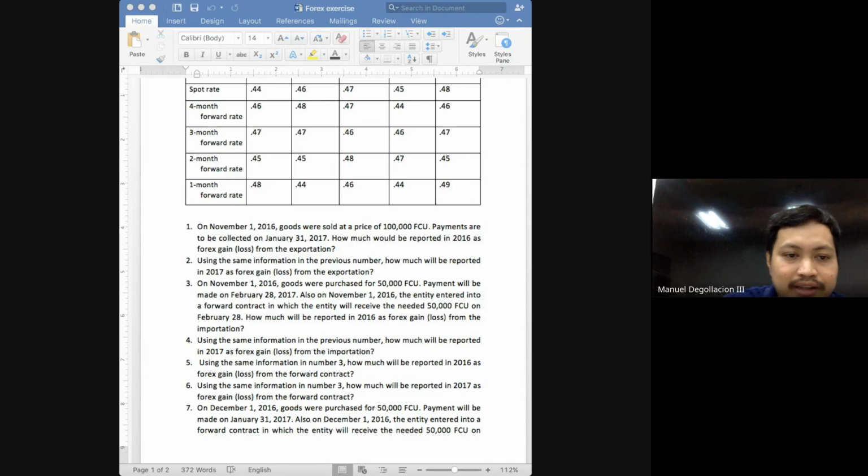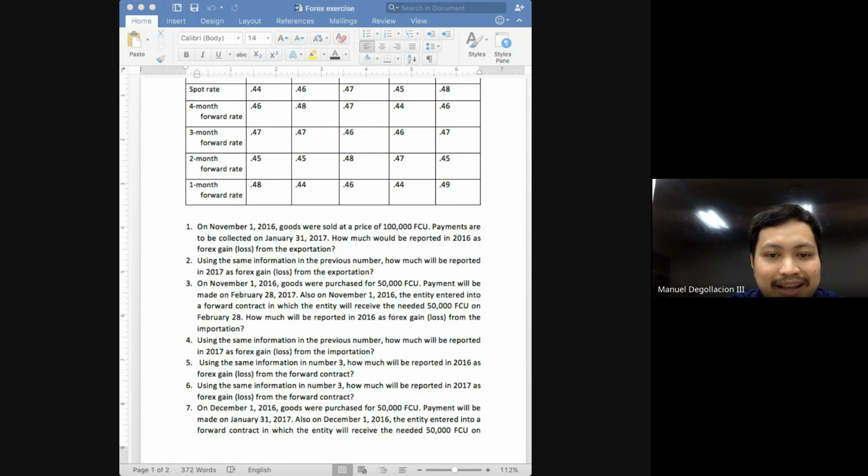There will be a forex gain or loss in forward contracts because you have to keep on restating the forward contract receivable, just like the accounts receivable and accounts payable in your exportation and importation. Okay, but again, remember class, in importation and exportation, you update the balance of your AR and your AP using the spot rate.